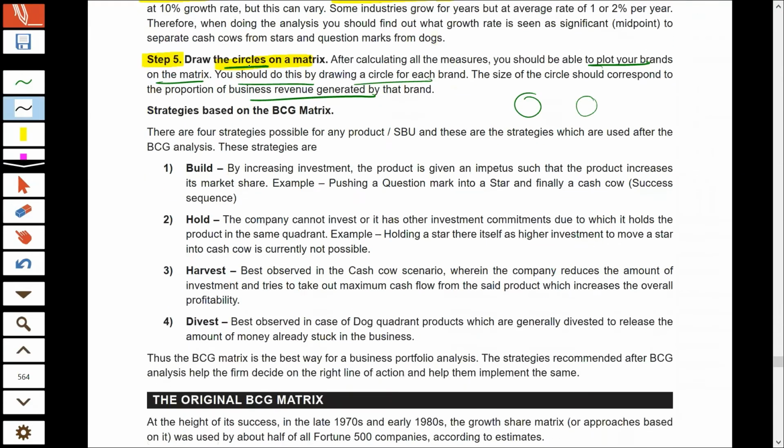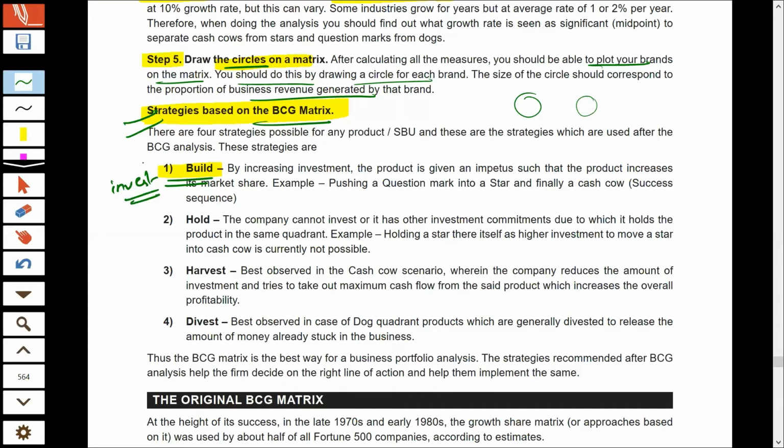Yes. So what are the different strategies that are suggested for the BCG matrix? Now, this is also very important and it can definitely come in your MCQ. So the different strategies of the BCG matrix. The first strategy is the build strategy. Build is nothing but a call for a high amount of investment.